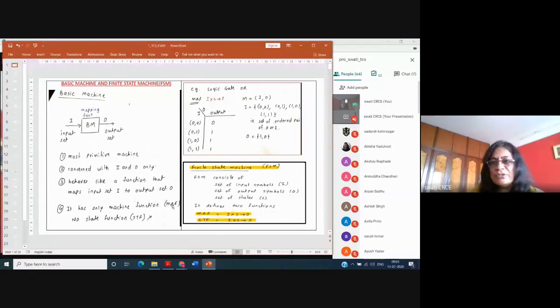It has only the machine function, which shows what kind of output you are going to get, and there is no state function, meaning there are no state transitions. This is an important thing here. The example of a basic machine is a logic gate, as shown in this diagram. The machine function for the logic gate is I into S equal to O, where I is the input set of symbols and O is the output set of symbols. Are you understanding? If not, you can raise your hand, unmute, and ask me.